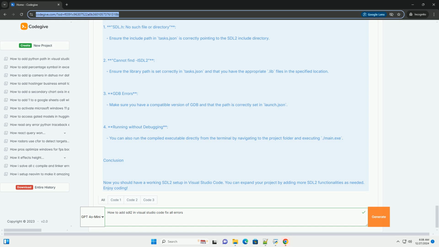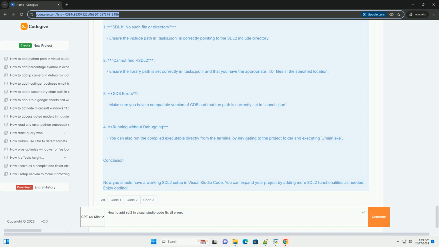Common errors and fixes. 1. SDL.h: no such file or directory. Ensure the include path in tasks.json is correctly pointing to the SDL2 include directory. 2. Cannot find -lSDL2. Ensure the library path is set correctly in tasks.json and that you have the appropriate .lib files in the specified location.